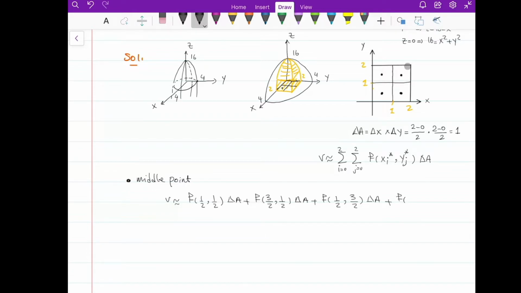And the last one would be here. I need to find the value of the function at that point to give me the height.